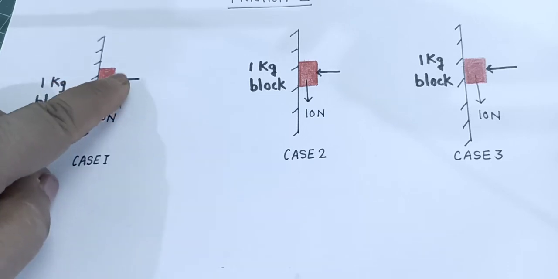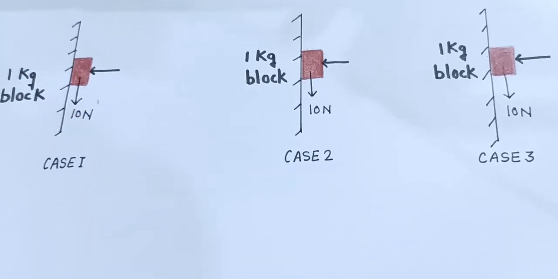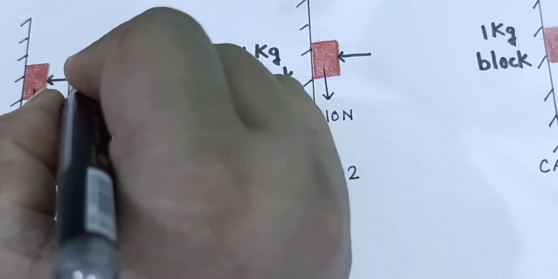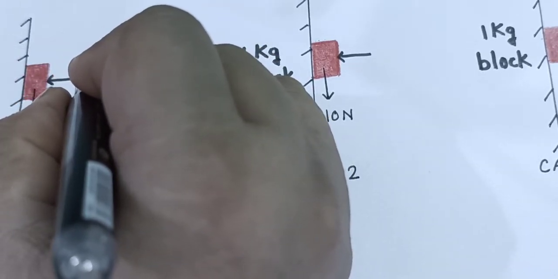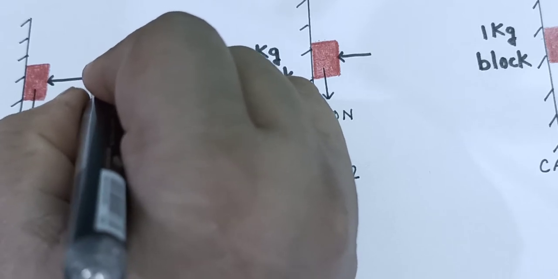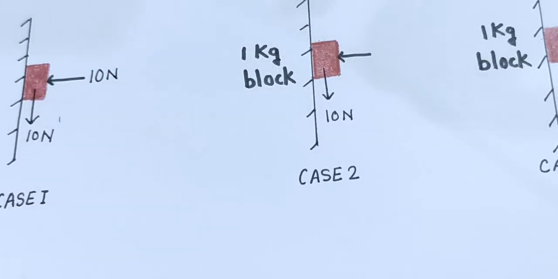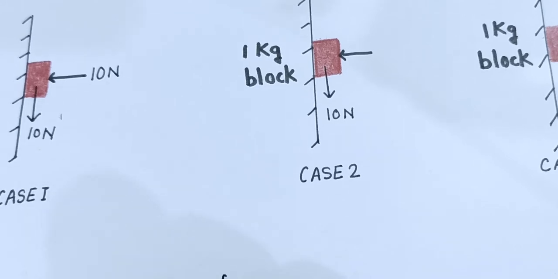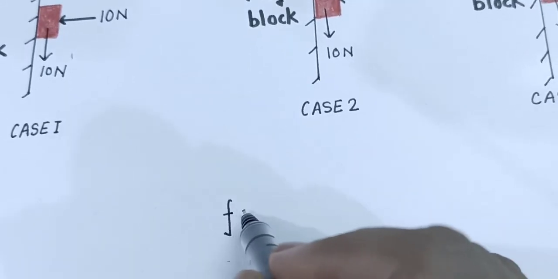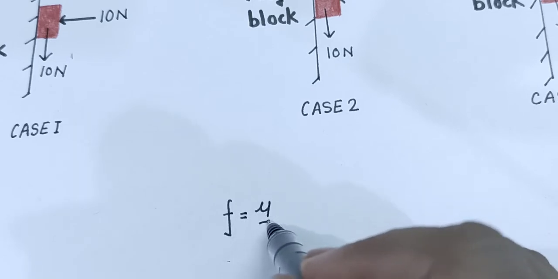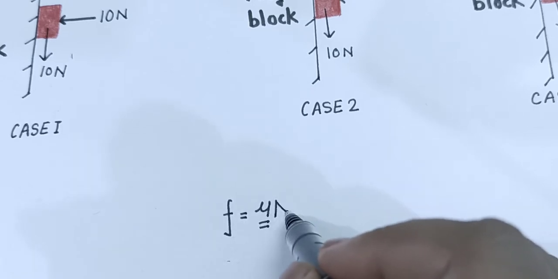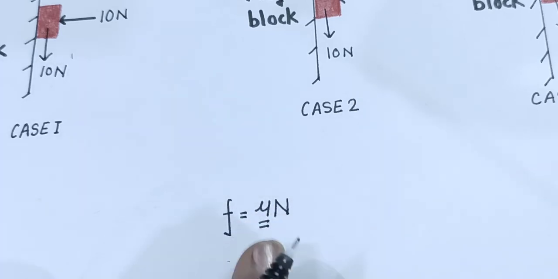Now I exert a force here, say 10 Newton. Now remember, what are the factors on which frictional force depends? I am writing it here. Frictional force depends upon material and normal reaction force. We have discussed it in the last class.